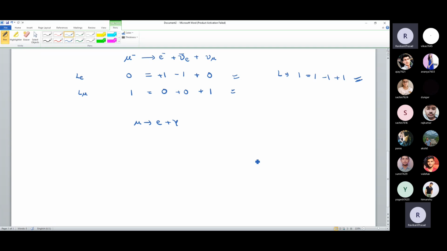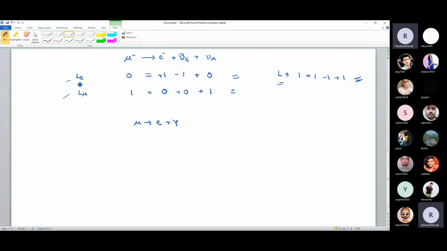So this reaction is actually not possible. So sometimes this gives you an error also. बच्चे ज्यादातर इसलिए individually करते हैं. So because this is a lepton, you will write 1. This is a lepton, you will write 1. This is a non-lepton, this is a field particle, you will write 0. So this is conserved as per this one.